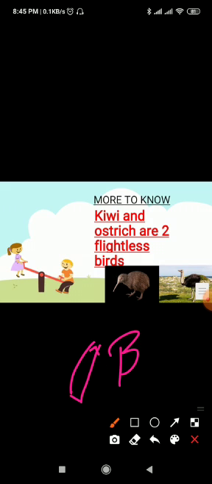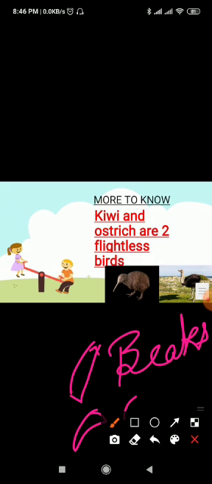Now let's recall, birds can fly due to the light weight of bones, shape of the body, feathers and wings. Birds do not have teeth. They use their beaks to catch, hold and eat the food. Birds have different beaks based on different types of eating habits. Birds use claws to catch and eat food, to protect themselves and to move around.